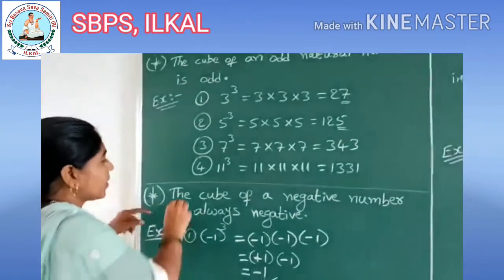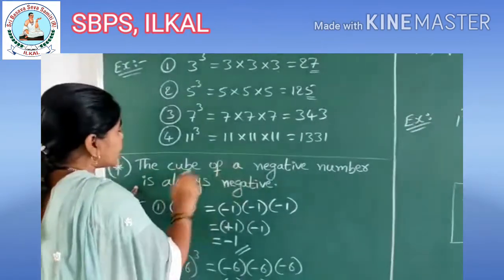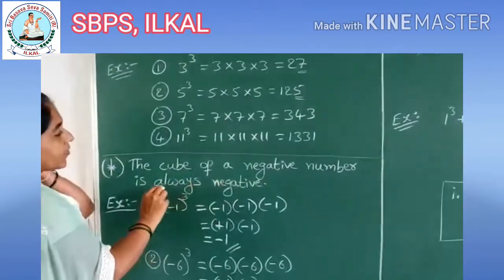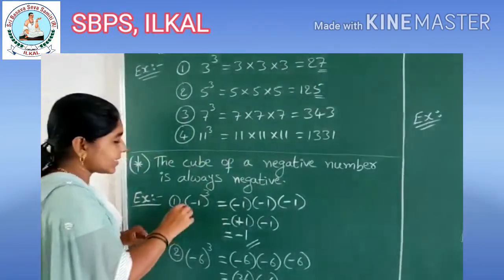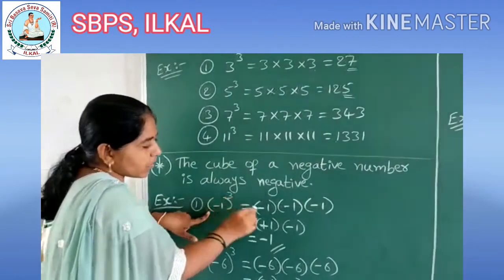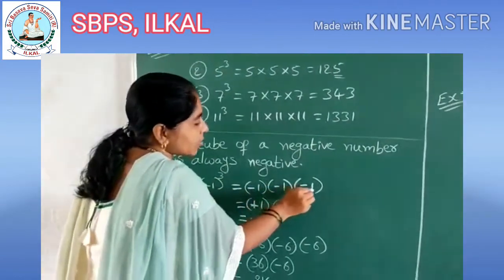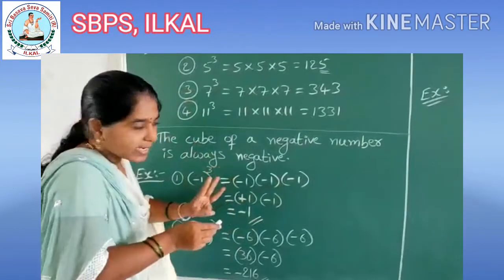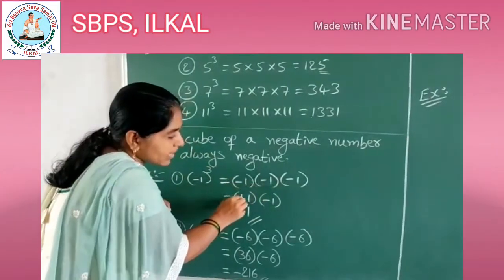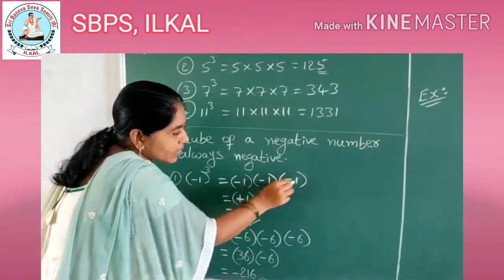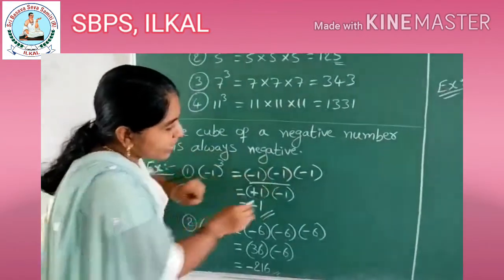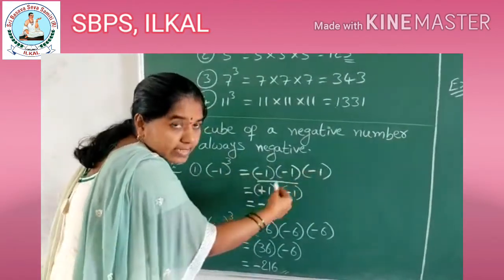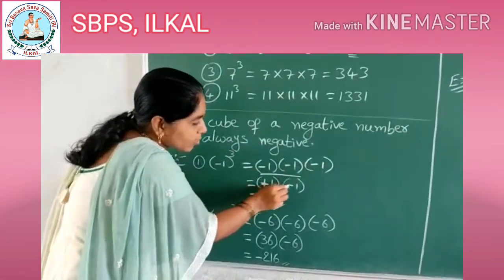Okay. The cube of a negative number is always negative. So if you cube any negative number, you will again get a negative answer. For example, minus 1 cube. Minus 1 into minus 1 into minus 1. We have to write it 3 times. Then minus into minus is plus. 1 ones are 1. This minus 1 you write as it is. First we multiplied these two, and then the other term as it is we have considered. Now plus into minus is minus.